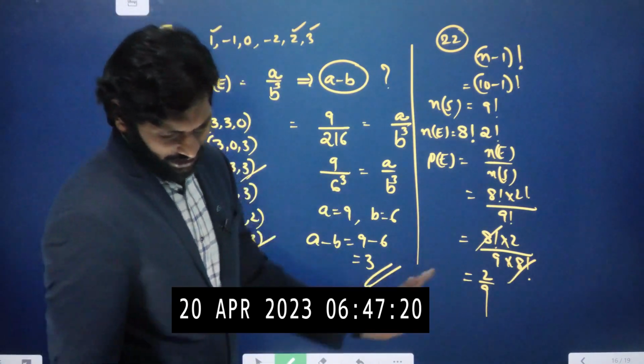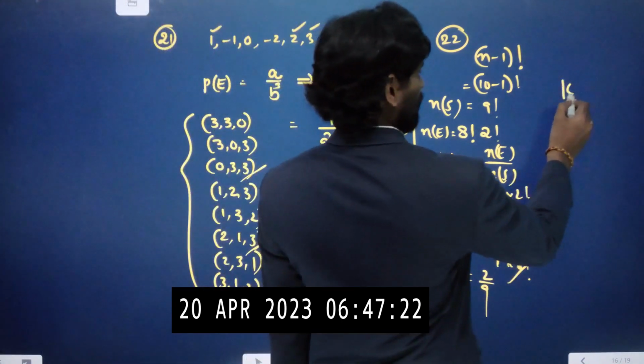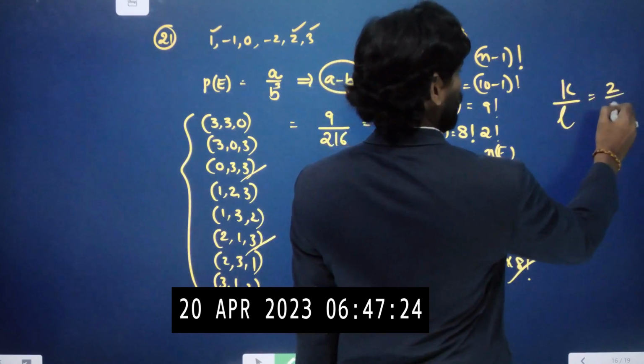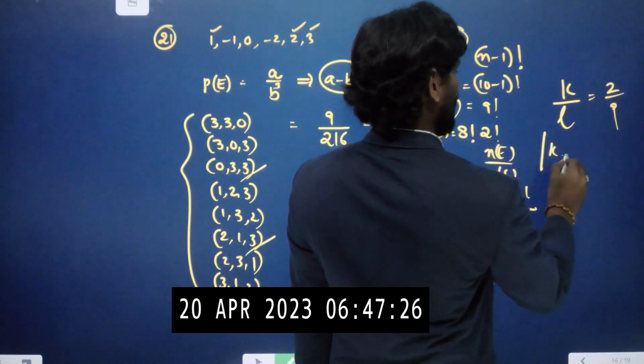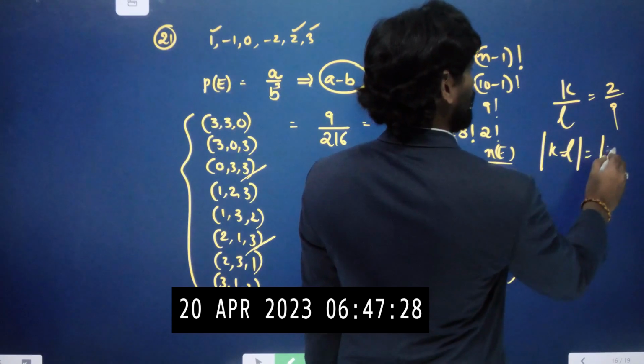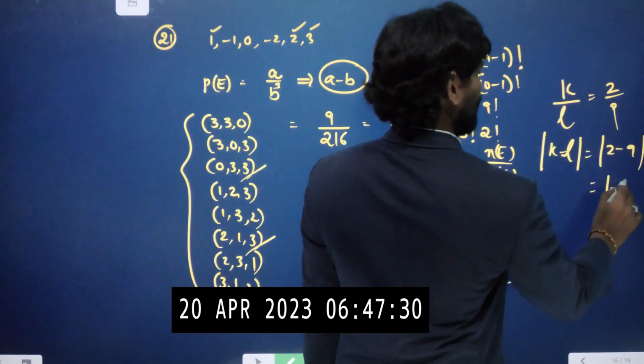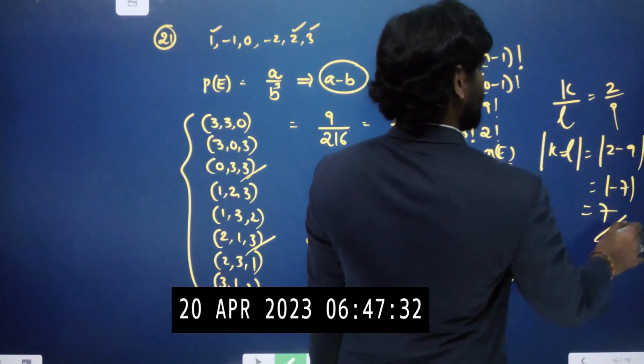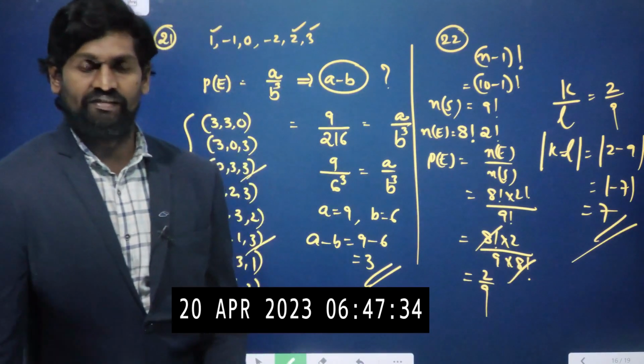It is nothing but k by L. So, k value 2, L value 9. So, modulus of k minus L, that means modulus of 2 minus 9, nothing but minus 7. Whenever it is modulus, minus becomes plus. So, answer is 7.